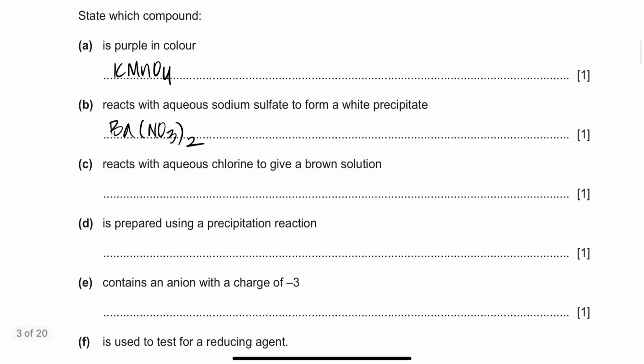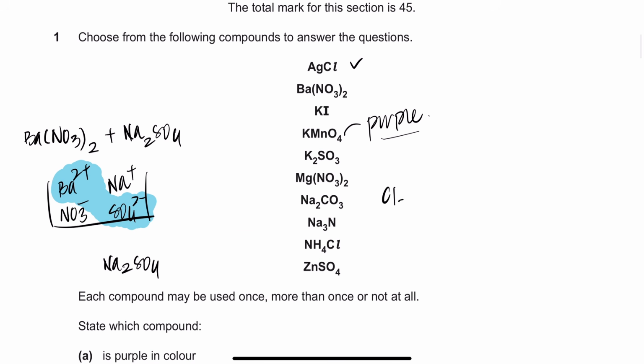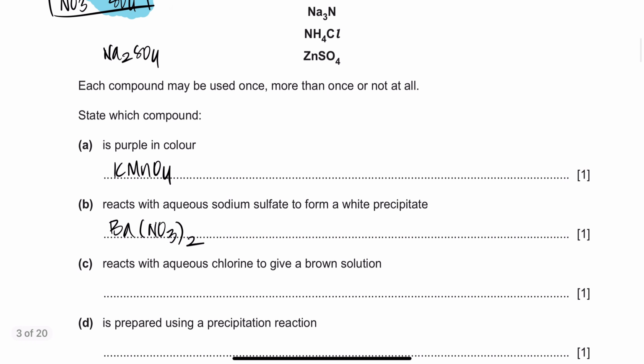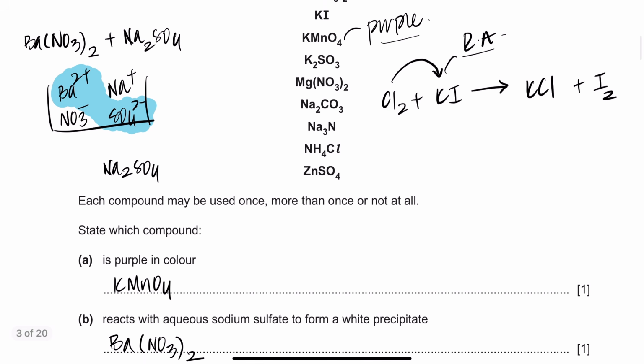Then it says reacts with aqueous chlorine to give a brown solution. So with aqueous chlorine, which one will give a brown solution? Obviously we did the displacement reaction. KI is colorless, but remember the KI test, it was a reducing agent, and if you add chlorine to it, you realize KCl will form. Why? Because the chlorine will displace this I because it's more reactive than I, and therefore I2 will be formed, and I2 in aqueous state is a brown solution, right? So realize actually which compound you have?